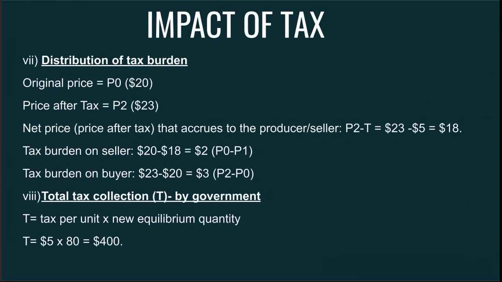The last part is the total tax collected by the government. Very easy. Just remember, tax per unit times the new equilibrium quantity. $5 times 80 is 400.